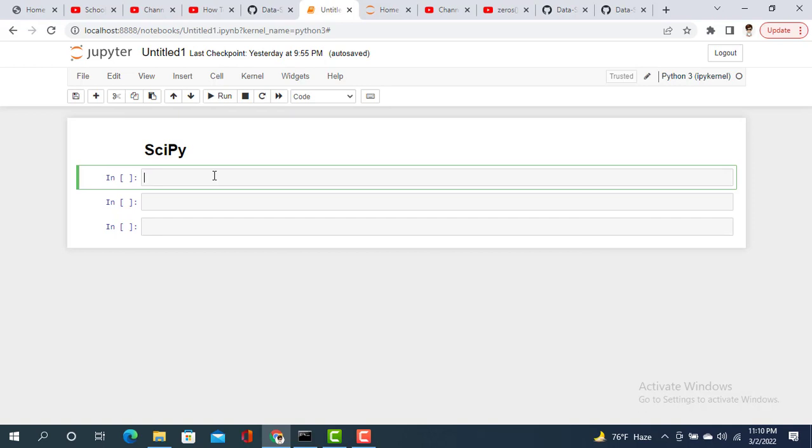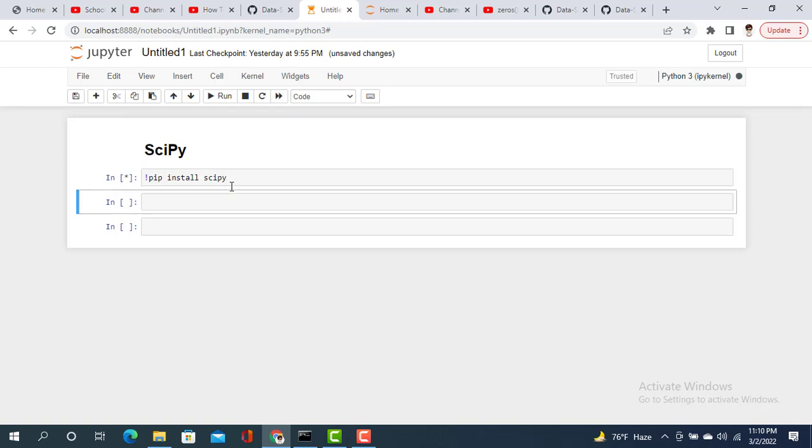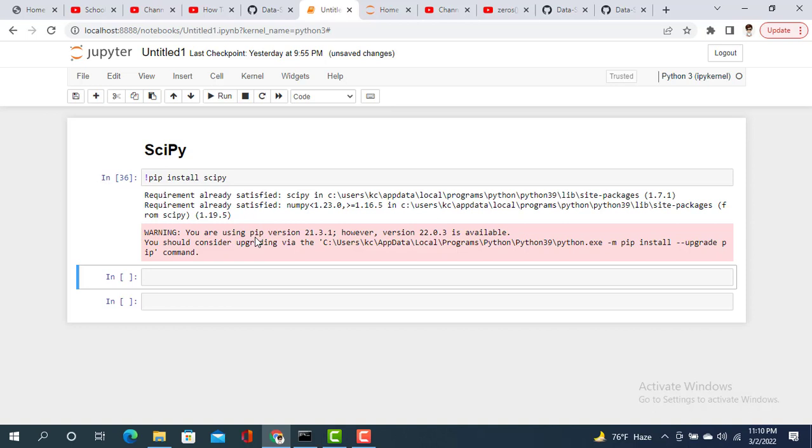If you're using the Jupyter Notebook, you will write the command: exclamation symbol pip install scipy. After that, you will execute this command. I have already installed it, so it should show requirement already satisfied. So yeah, all the requirements are already satisfied for me.